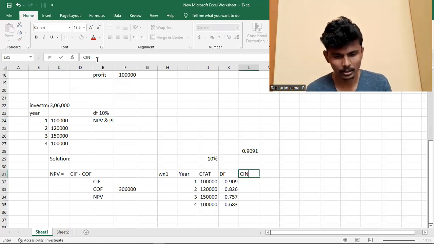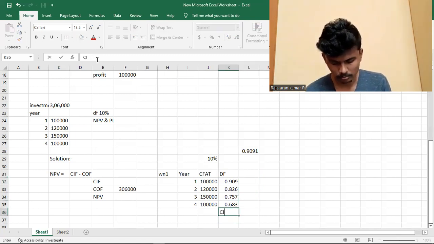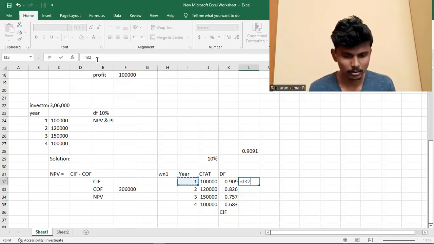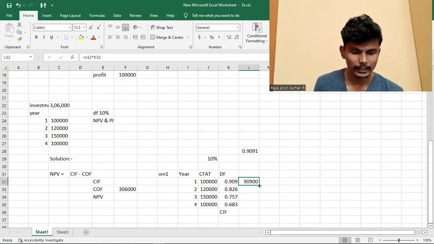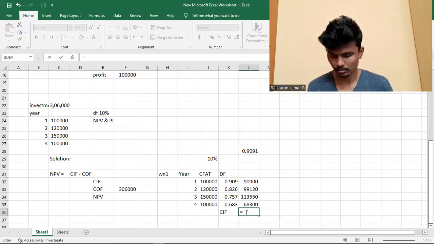The total cash inflow is equal to this multiplied by this. I simply dragged it for your convenience, equal to sum.